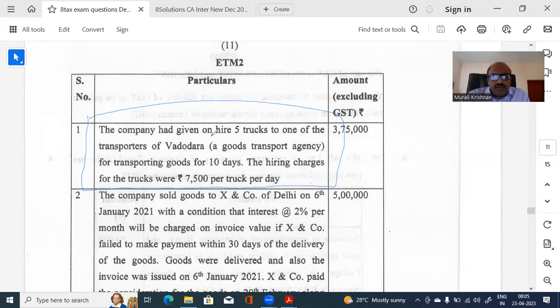So the company ABC has given 5 trucks to one of the transporters in Vadodara, a goods transport agency. That means they are owning 5 trucks. They are not a goods transport agency. They have not told us like that. They are giving it to another goods transport agency. Let me just read once more whether they have mentioned anything about their business in the first part.